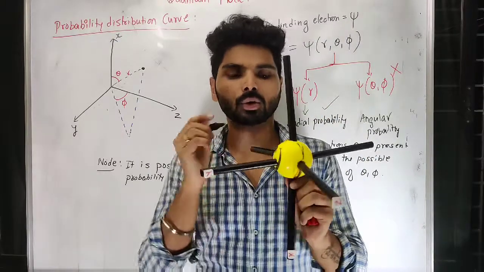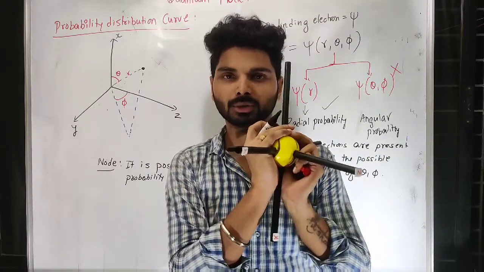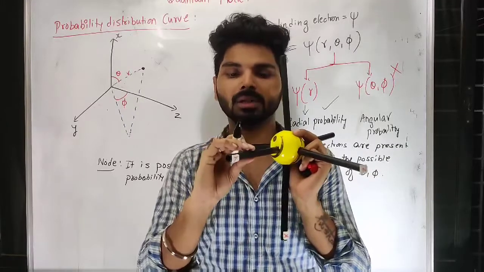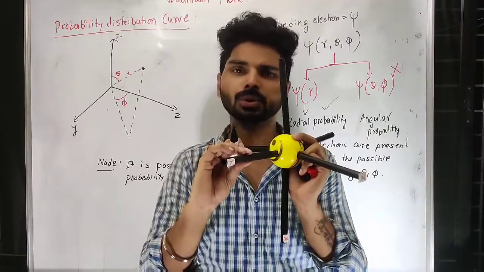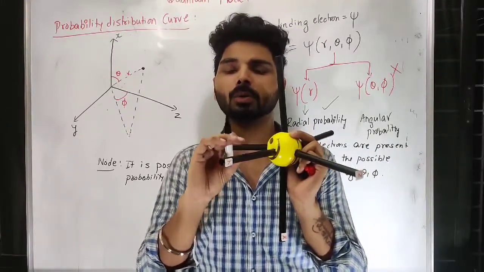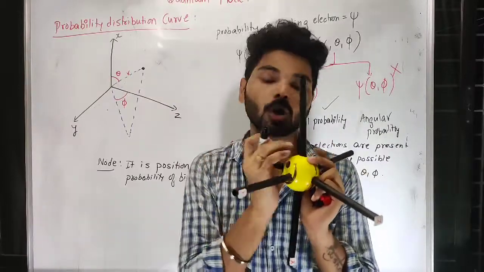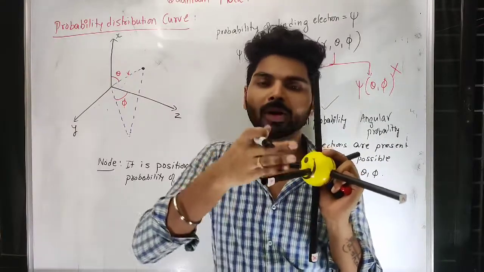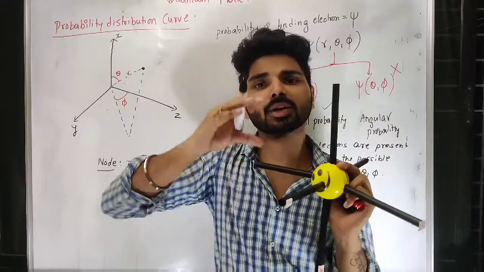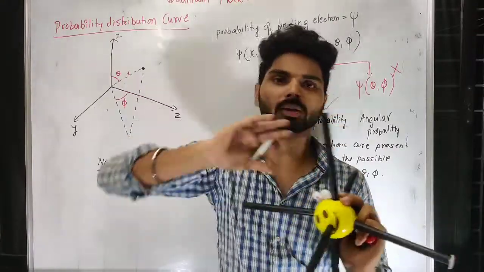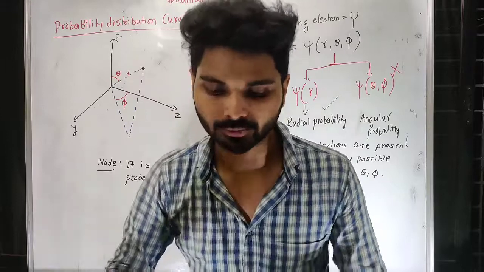As I told you, a 1s electron can be occupying only this much of the space. And what about this distance? Can you find a 1s electron? No, you cannot. Not all electrons will be present here. So 1s electron, 2s electron, 3s electron are distributed in different spheres, but they cover all the angles because they are spherical in nature.